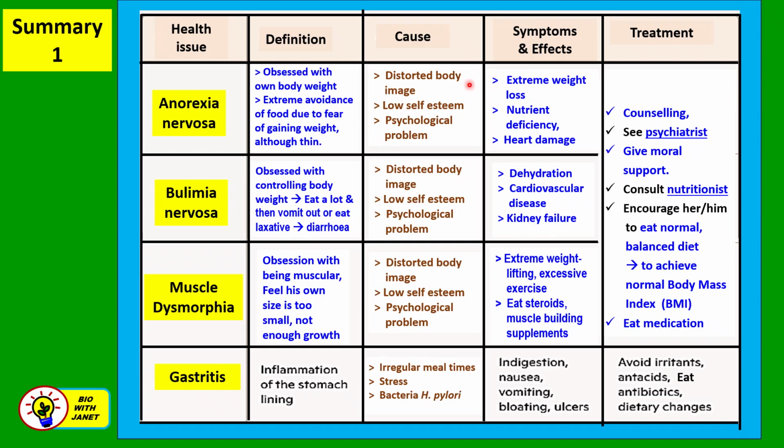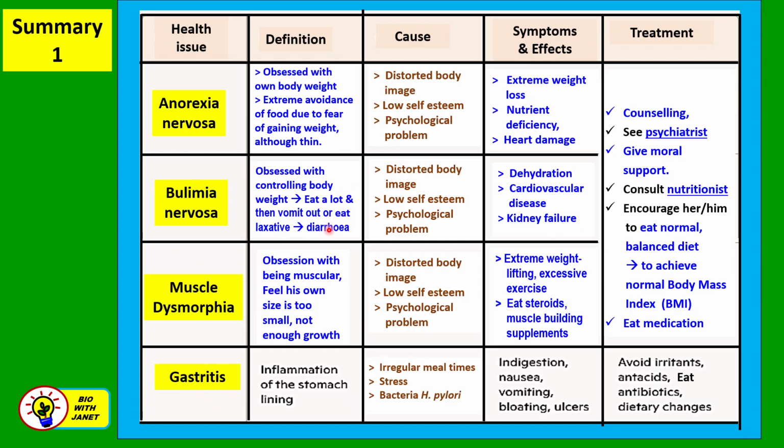The cause is a distorted body image, low self-esteem, and it's a psychological or mental problem. Symptoms: extreme weight loss, nutrient deficiency, heart damage, and maybe also loss of the menstrual periods. That means there's absence of menstruation, all right, due to malnutrition or nutrient deficiency.